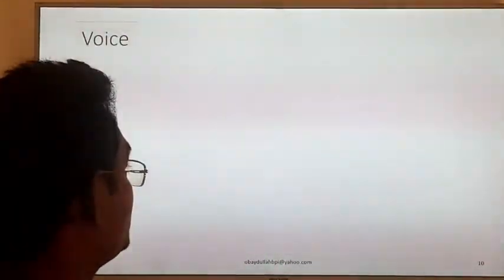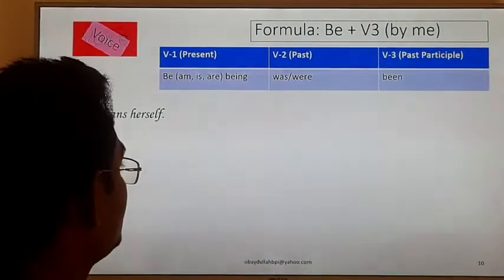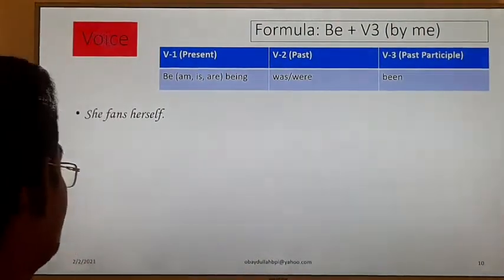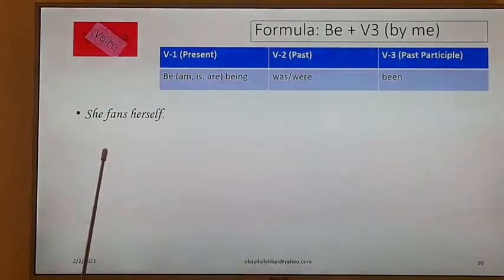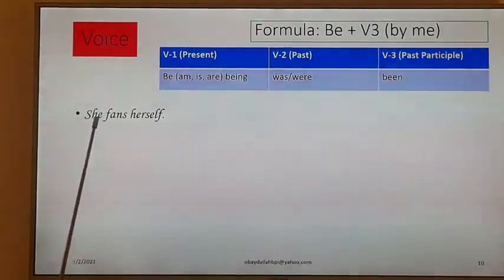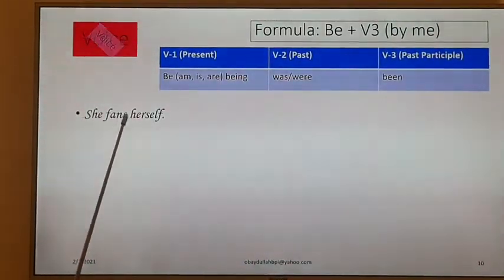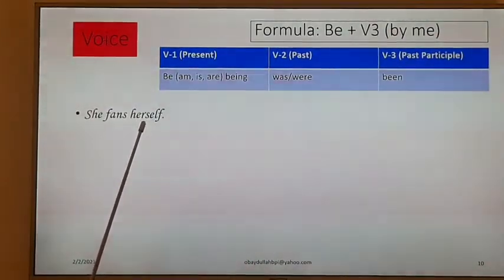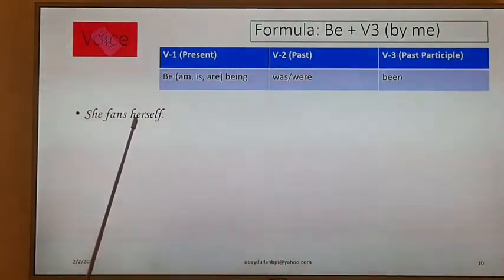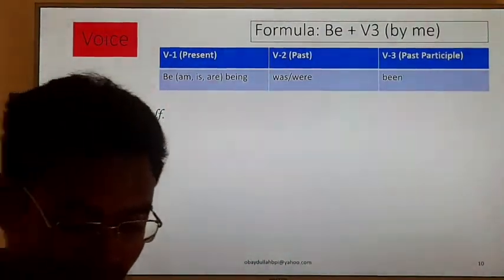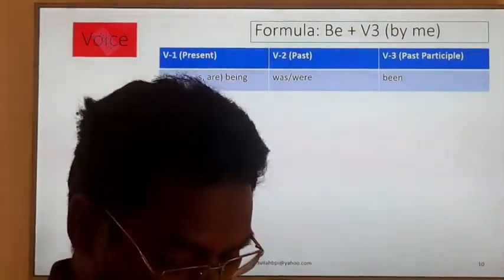Next page. She fans herself, okay. This is another type of sentence, and this is an assertive type sentence, but look at the object. She fans herself, okay, self. When we get the self with object, herself, myself, themselves, we call them reflexive object, okay.